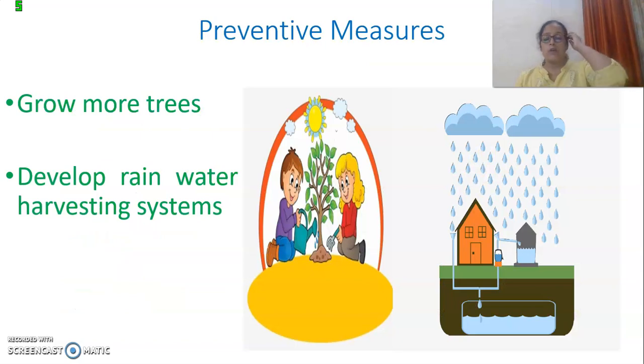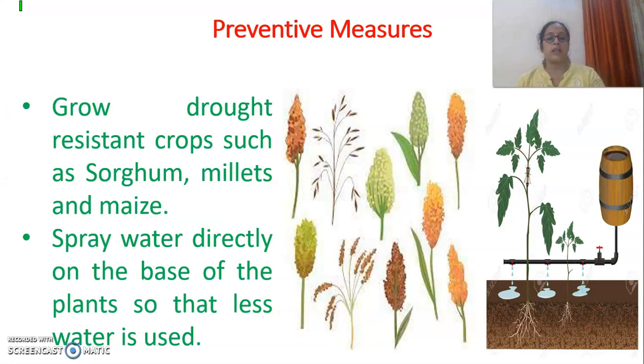Now, what are the preventive measures? The preventive measures for drought are to grow more trees. Then we should develop a rainwater harvesting system. I hope you have studied this in science or you are going to study it in science in the near future. The other thing is that we should grow crops which are drought resistant, that means the crops which take less water.